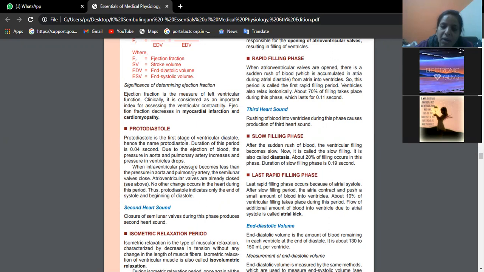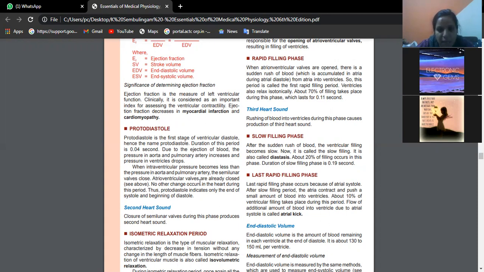So when intraventricular pressure becomes less than the pressure in aorta and pulmonary artery, the semilunar valves will close. That means the ventricles cannot lose more blood than this. So immediately the semilunar valves will close so that no more blood is moving into the pulmonary trunk and aorta.